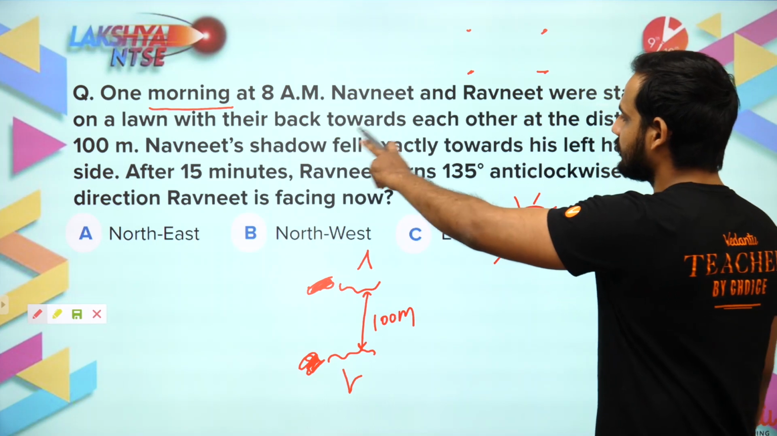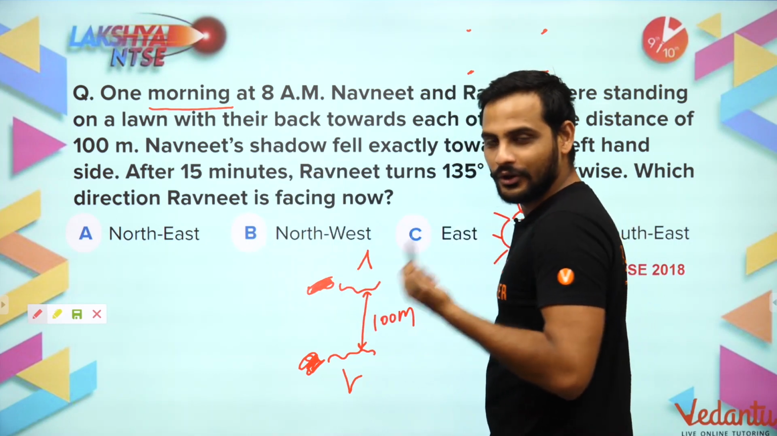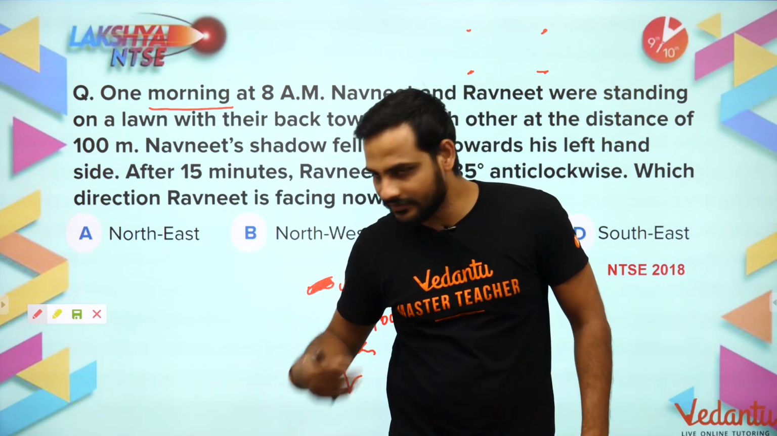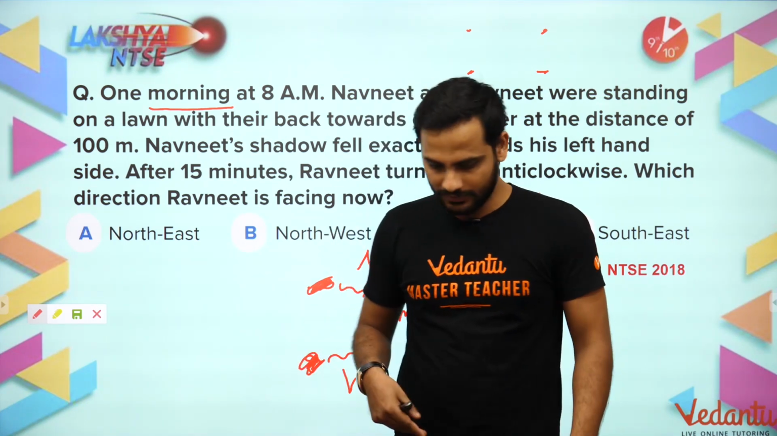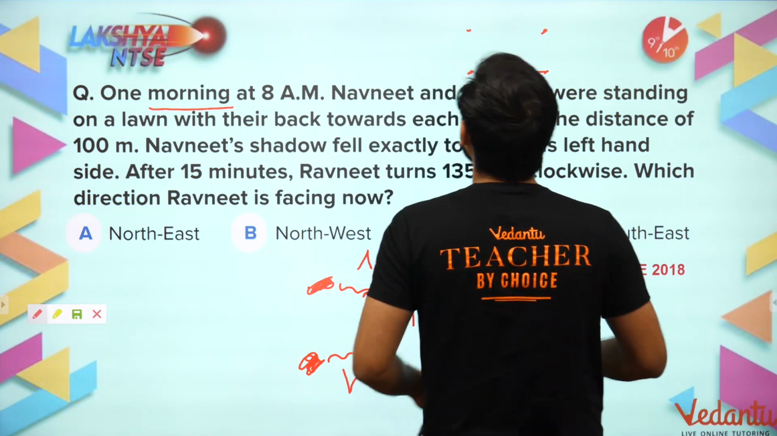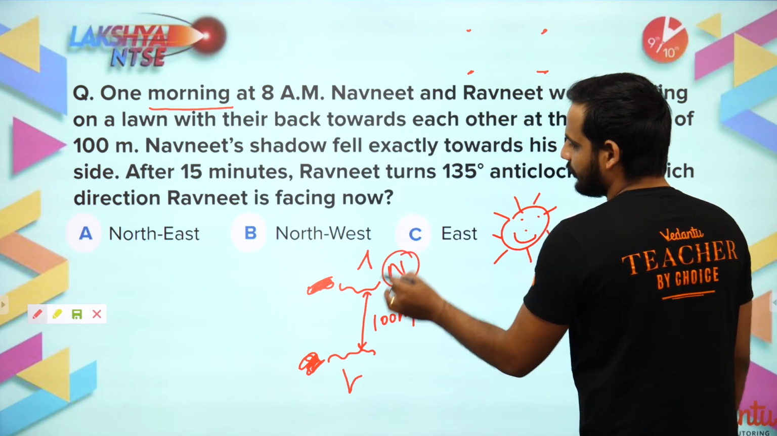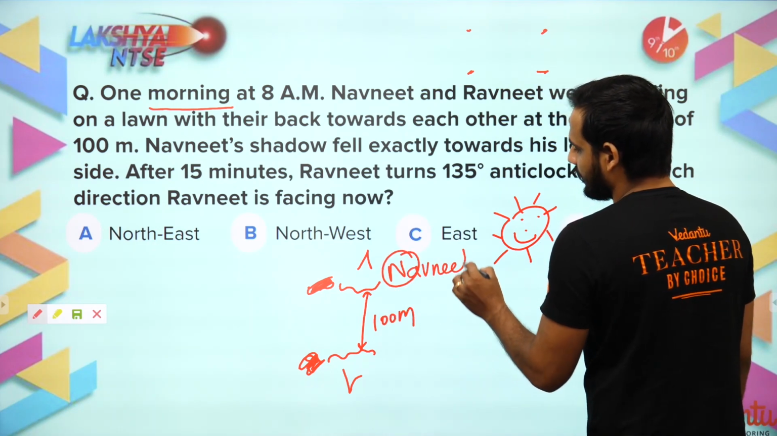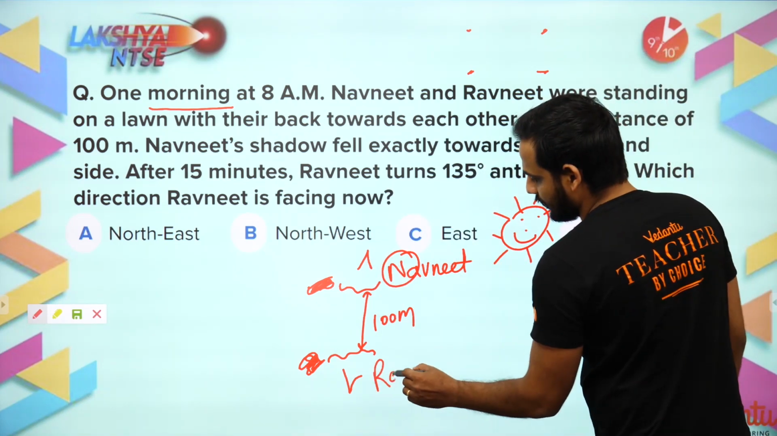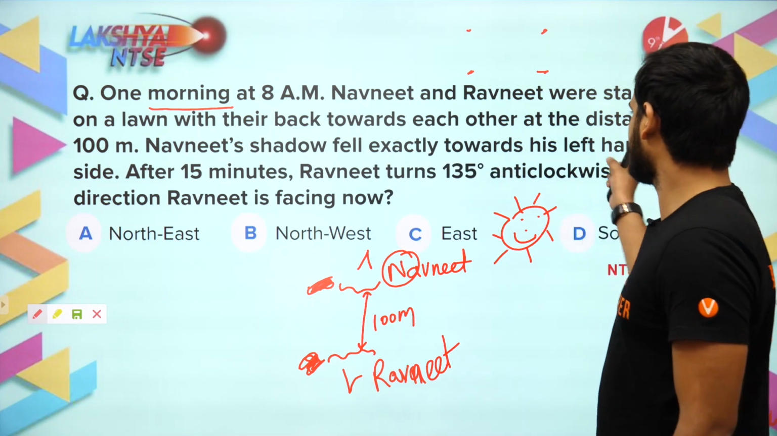So what we have known is that Navneet's shadow fell exactly towards his left hand. Now this west part will be left for the person who is standing towards north. For the south person, the shadow is towards his right. See, if I am facing towards south, this is my right hand, so the shadow is forming towards the right. But if I am facing north, my shadow is towards my left. So that means this is Navneet, who is facing north. And the next person, this will be your Ravneet.